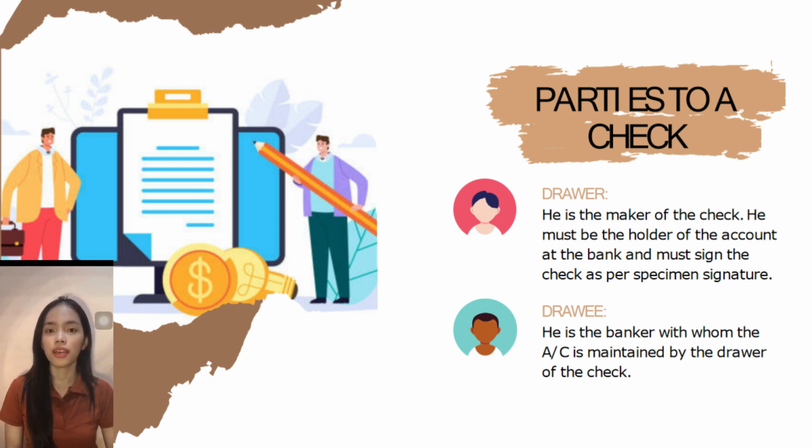while the drawee, he is the banker with whom the account or current account is maintained by the drawer of the check. In short, the drawee are the bank or financial institutions with whom the check is drawn, or the drawee are the ones who are directed to pay the specified sum written in the check.